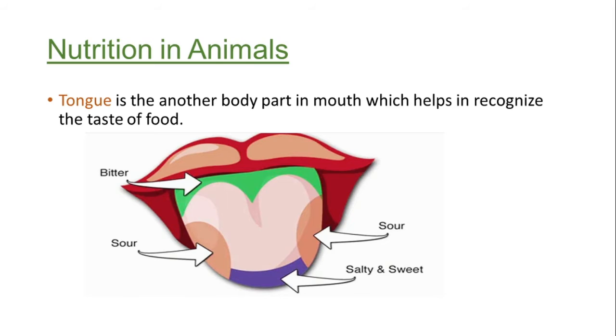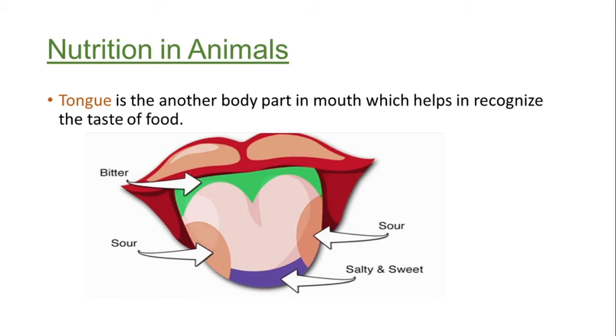So in this particular picture we can see there is different color coding. The tip of the tongue is colored in blue, which generally recognizes salty and sweet food. The taste of salty and sweet is recognized by the tip of the tongue. On both sides there are brown patches.